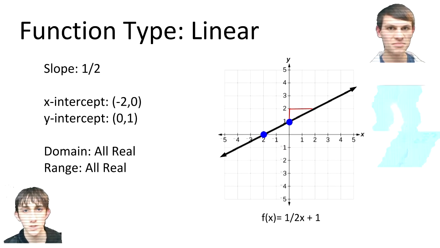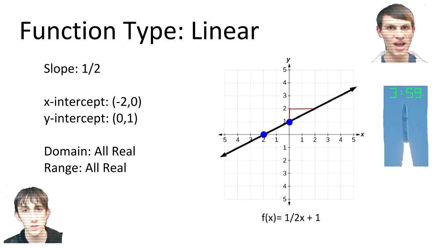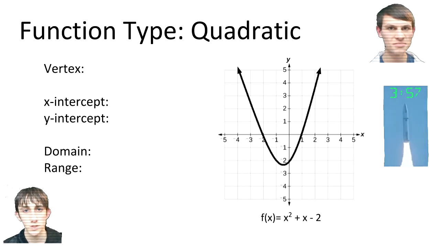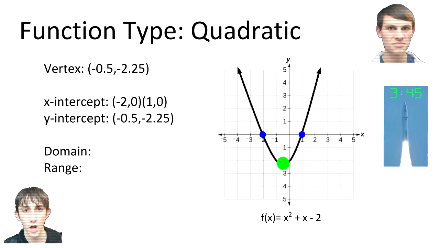And remember, it's gonna be pretty hard to stop the moon from hitting my missile. Here's the graph and the equation. You know what to do. The vertex, of course. -0.5, -2.25. The x-intercepts, -2 and 1. The y-intercept, -2.25. Domain, no problem. All real. The range, -2.25 and infinity. Looks like you're doing pretty good.